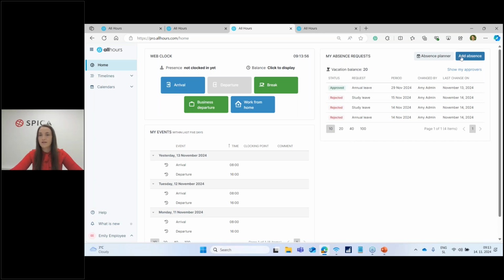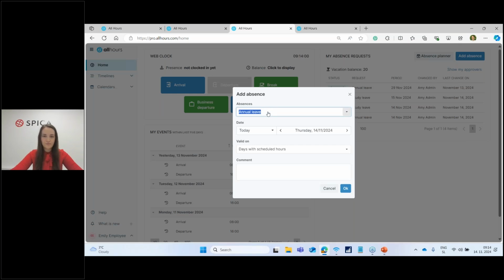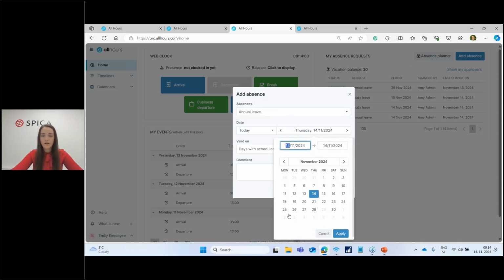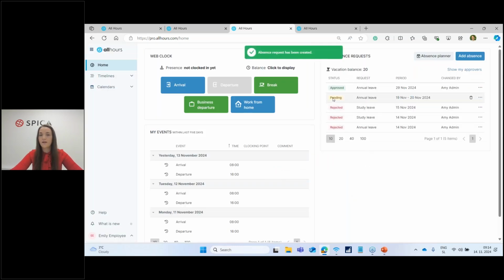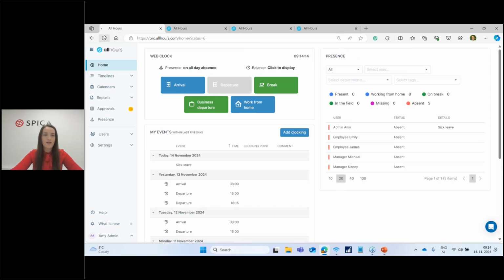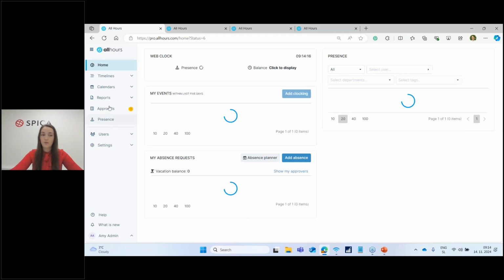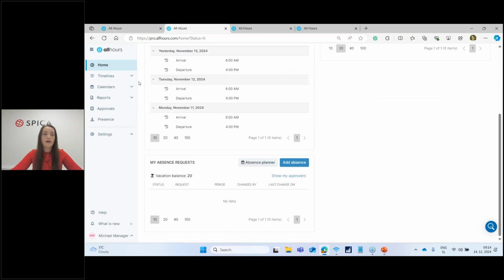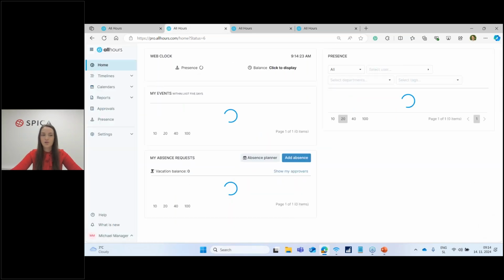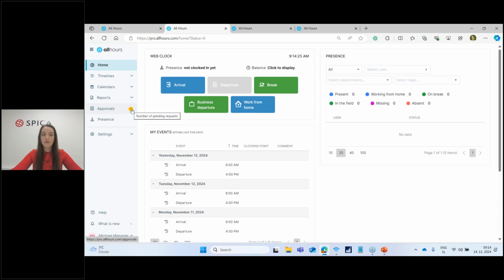What this means, for example, if our Emily employee goes to add an absence, let's say annual leave for the days of, I don't know, 19th and 20th, you can see now her request is pending for approval. And since Amy, the admin, is the approver, she gets a notification here that she has something to approve, as well as our Michael, the manager. He will also get this notification because he's set up as the substitute approver.